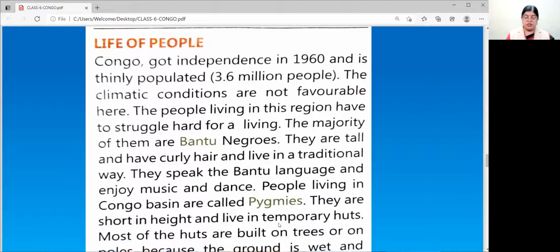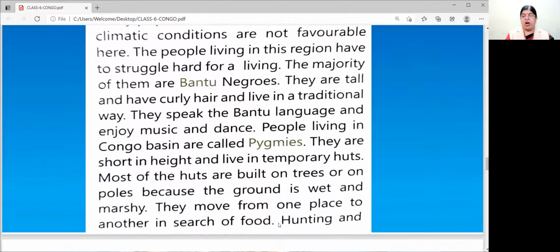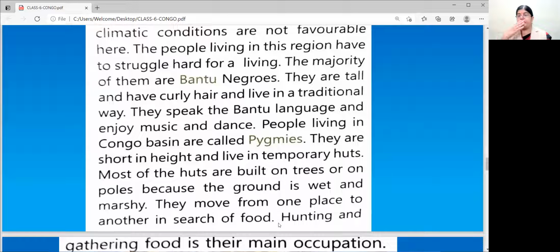Most of the huts are built on trees or on poles, because the ground is wet and marshy. They move from one place to another in search of food. So they are short in height and live in temporary huts. Most of the huts are built on trees or on poles. Why? Because the ground is wet and marshy. They are moving from one place to another in search of food.